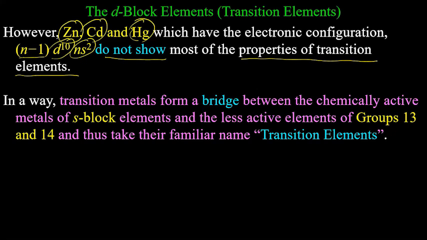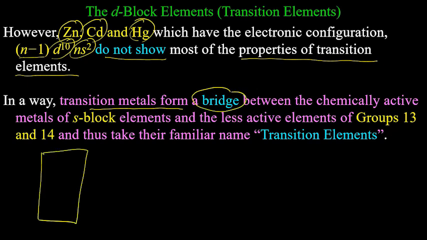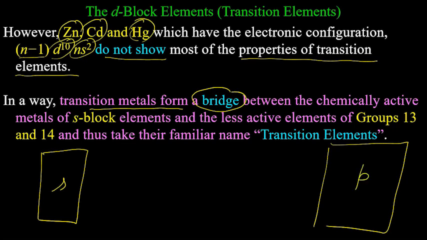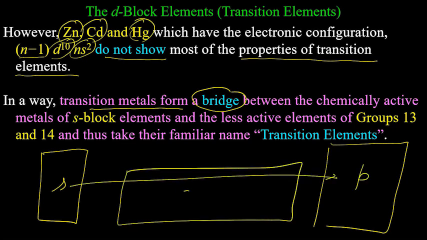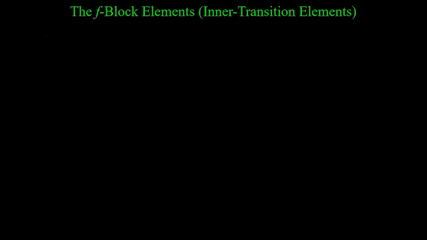Fine. Okay, fine. In a way, transition metals form a bridge between the s block and p block. So these form a bridge in between, and thus take their familiar name, transition elements. But as I said, there are other reasons also why they are termed transition elements.